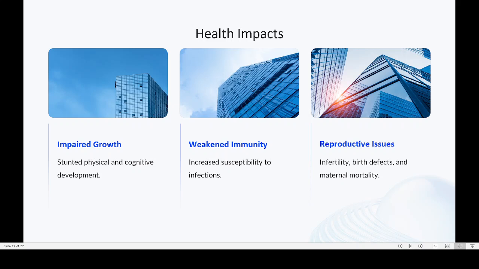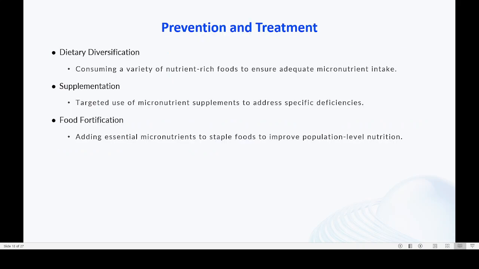For example, when we do not have enough iron, we have anemia. Anemia means a lack of hemoglobin. When hemoglobin is not there, iron is not there, our body may be more prone, more susceptible to many kinds of viral or bacterial infection. That is a problem. Then reproductive issues: infertility, birth defects, maternal mortality, all this can rise if the intake of micronutrients is not in the proper order. So these are some of the major health impacts.